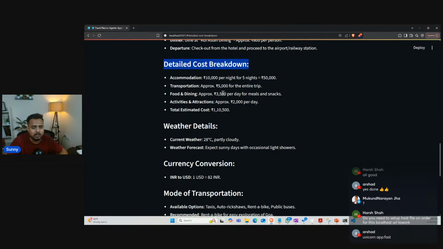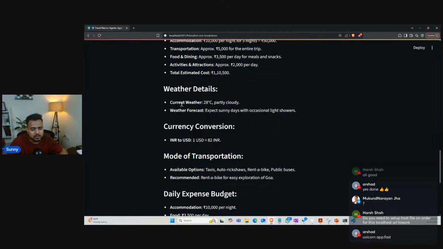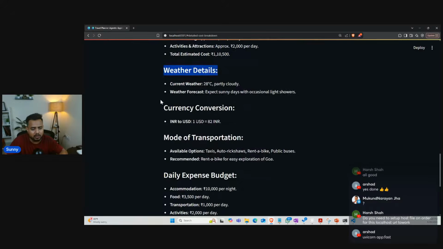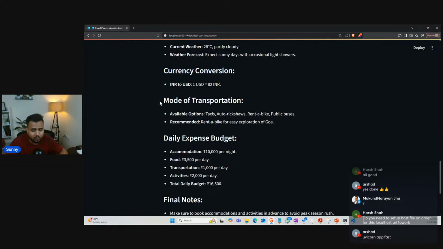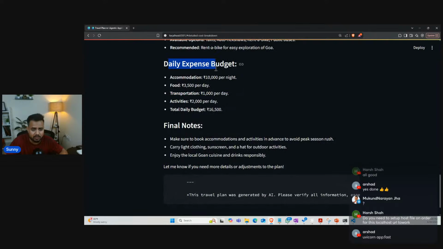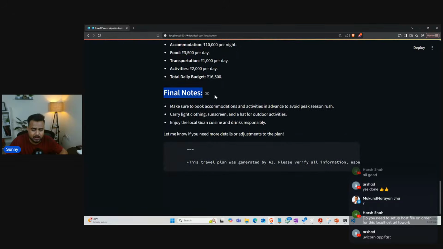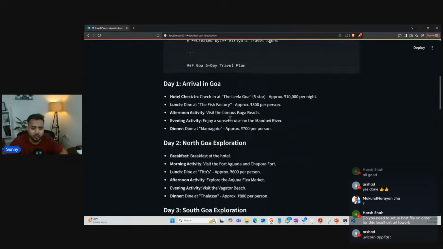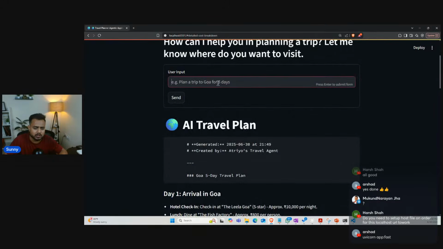As you can see, right now, apart from this one, guys, we have weather detail, currency conversion, mode of transportation, daily expenses, and this is the file and note. So this is representing a summary, guys. I hope it is clear. You can check out the other questions also. If everything is perfect, it will be able to generate an answer.